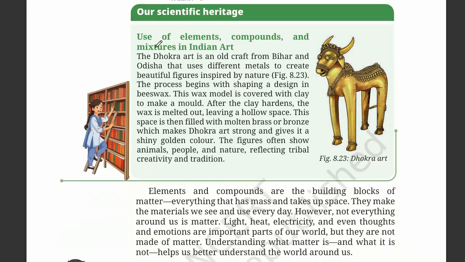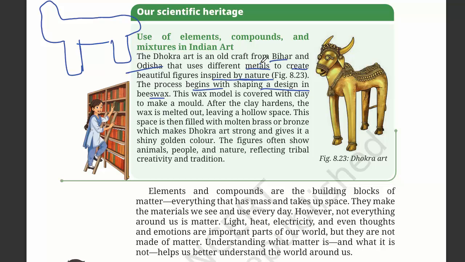Our scientific heritage: use of elements, compounds, and mixtures in Indian art. The Dhokra art is a craft from Bihar and Odisha that uses different metals to create beautiful figures inspired by nature. The process begins with shaping a design in beeswax. So what they do is first mold a design like this in beeswax, and then they form a mold over it by putting clay all over it.